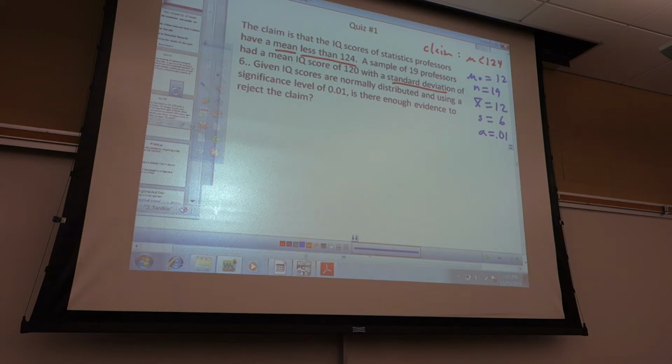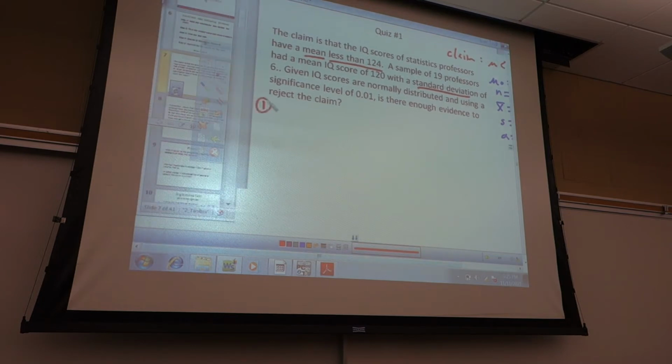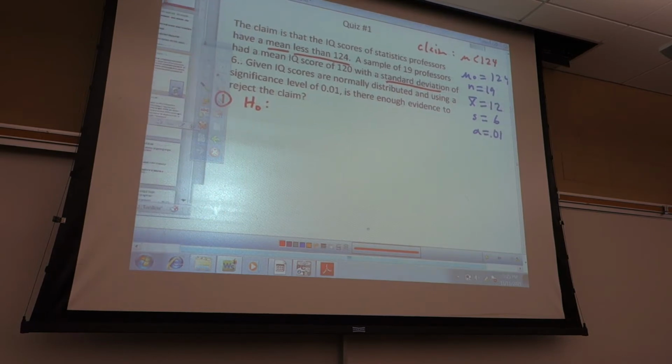All right, so now I have the pieces. I'm going to write in my step 1. H naught is always what? Equals. So in this case, mu equals 124. H1 is mu less than 124. That's my claim. So next to that, in parentheses, I'm going to write which word, support or reject?